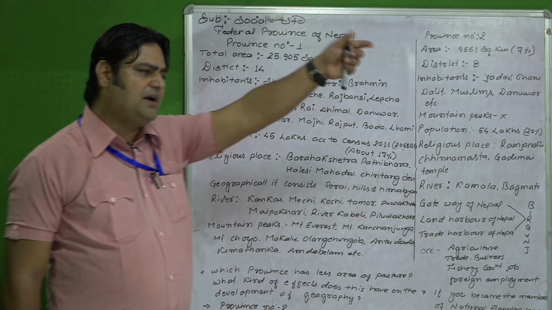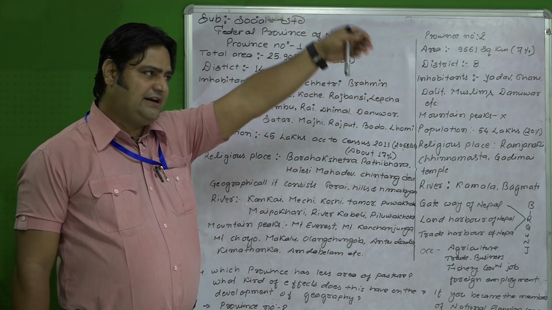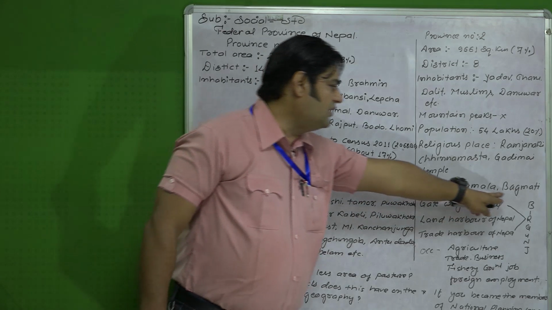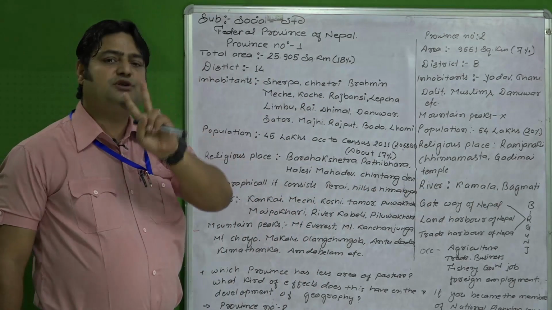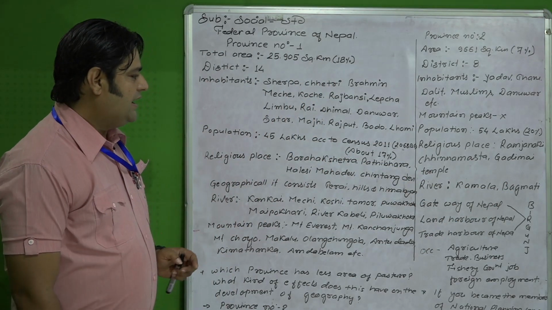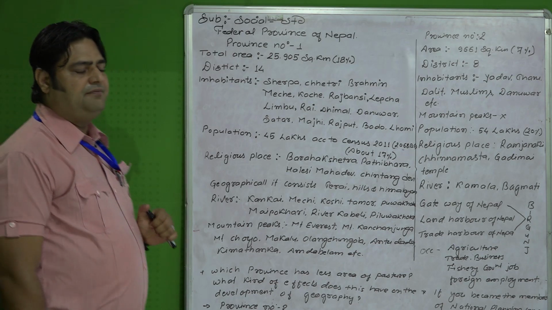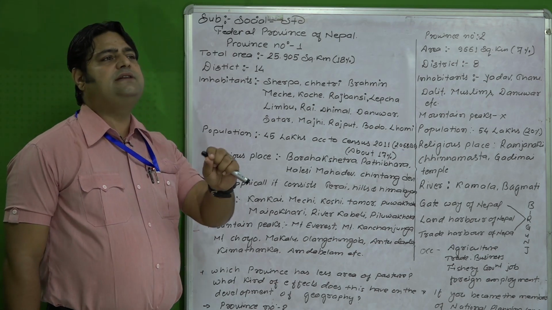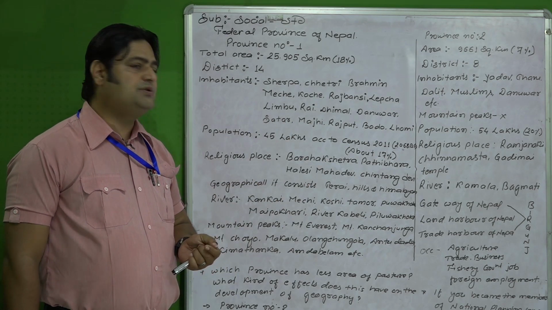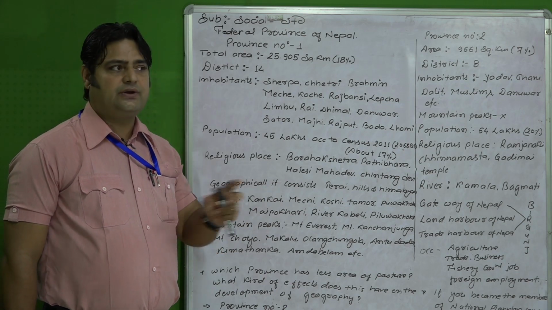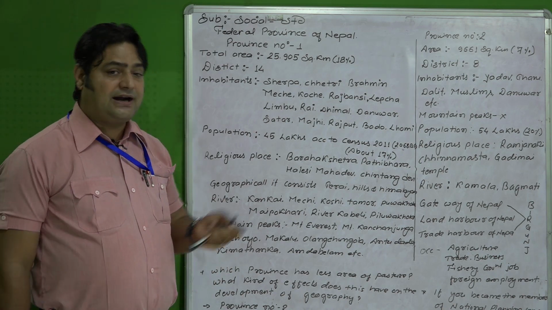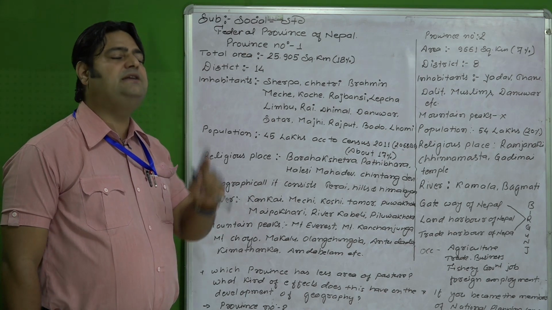And similarly, the Bagmati river flows from province number 3, and it comes down to this southern part, and it also lies in province number 2. The Kamala and the Bagmati are the two famous rivers of province number 2. And the most interesting and most important for the examination point of view is the question of which is the land harbor of Nepal, which has been asked many times. And it is also given in the 30 days practice, or you can say in the 10 set of various publications. So the gateway of Nepal that also lies in province number 2 is known as Birganj.